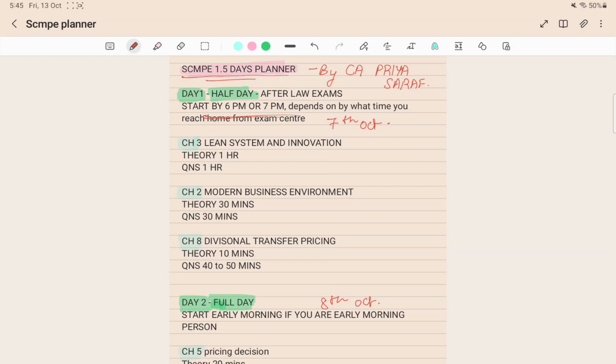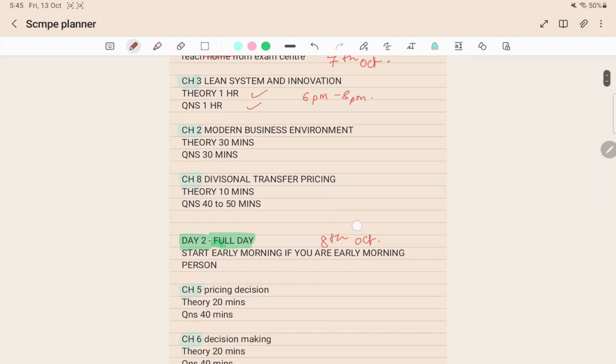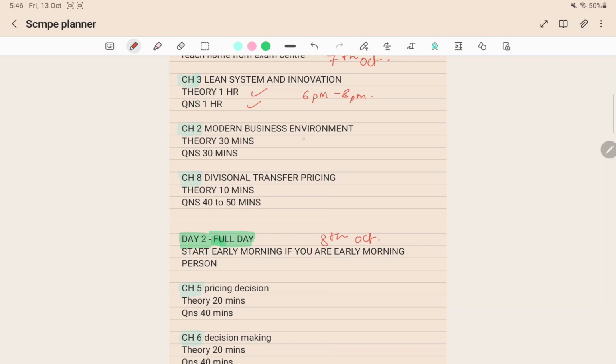Now you can start with chapter 3. So I have kept the most important chapters in the starting so that you cover those chapters very nicely. Chapter 3 is the lean system and innovation. This is a very important chapter, and in this chapter you have to learn a lot of theory. So for theory I've given you 1 hour, for questions I've given you 1 hour. So let's suppose if you start by 6 pm, then by 8 pm you'll finish this chapter. If you take a 15 minutes break and after that you start chapter 2, then it will be 8:15 pm to 9:15 pm.